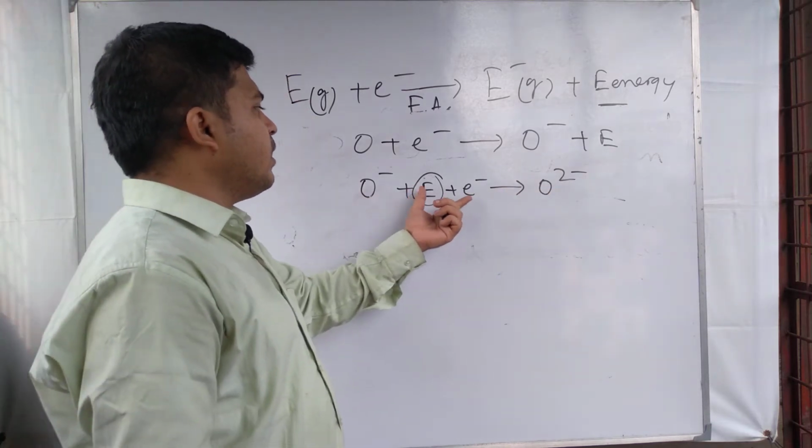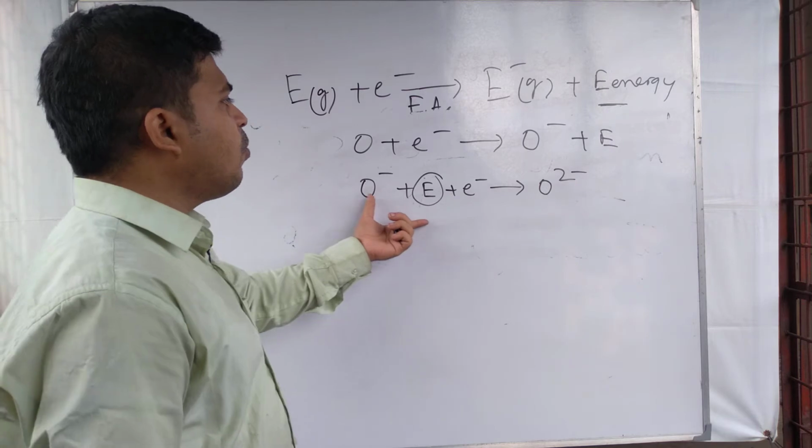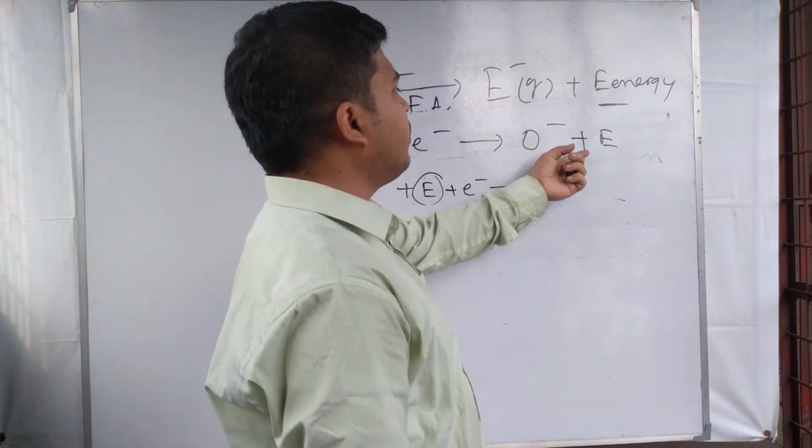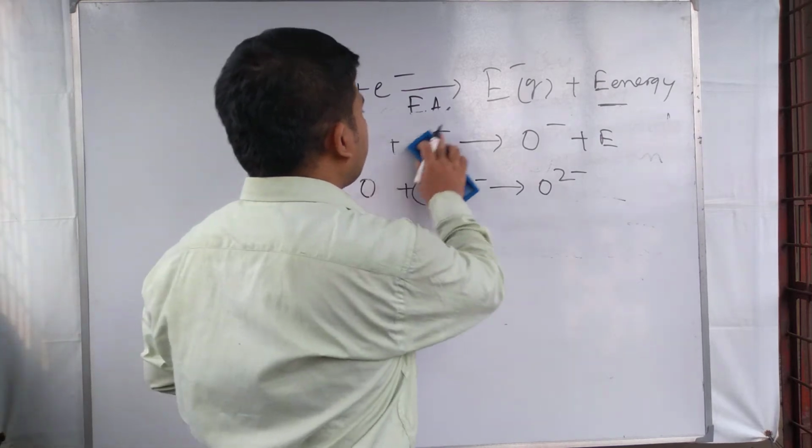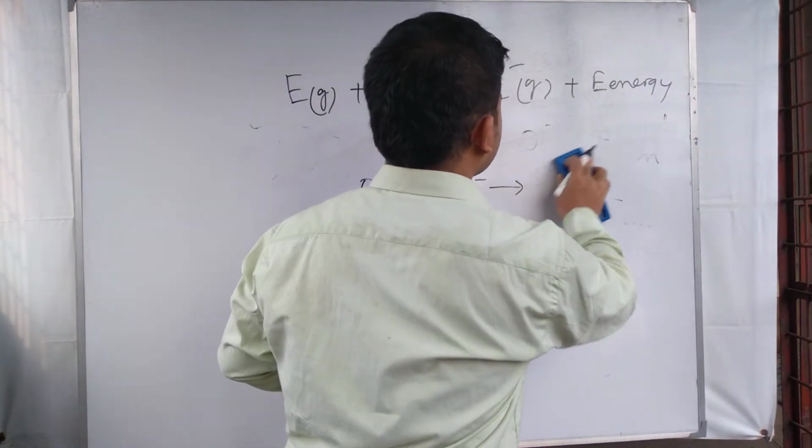So in one case energy is produced, and in the other case energy is required. These are called successive electron affinities.